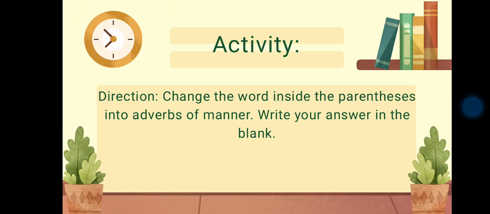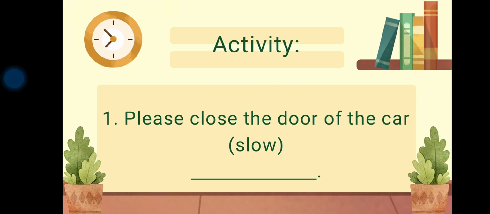Can they be at the end of the clause? We'll see. Directions. Change the word inside the parentheses into an adverb of manner. Write your answers on the blank. Now let's go to the first question.